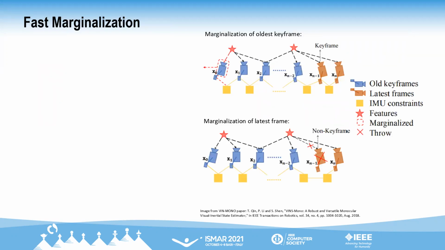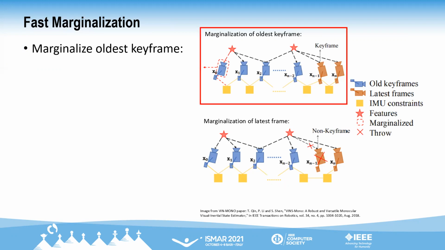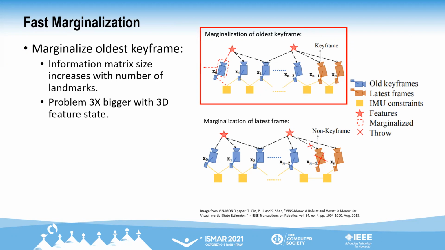In the marginalization step of a VIO, we drop certain states from the sliding window to maintain the size of the problem. Here, we use the strategy of keyframe and non-keyframe marginalization as proposed in VINS-Mono. In the marginalization of the oldest keyframe, the size of the information matrix to be marginalized increases with the number of landmarks. This problem becomes 3 times larger when we go from 1D to 3D feature parameterization and affects the runtime performance of the overall system.